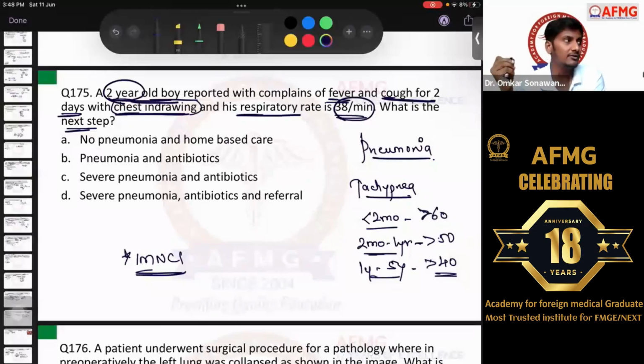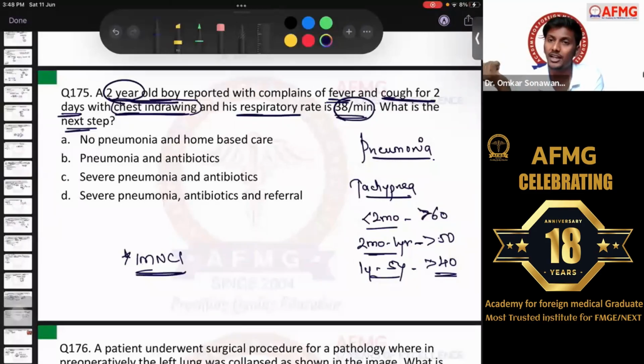Severe pneumonia or very severe disease would be said if the child is having other features also, right? The general danger signs: if the child is unconscious, vomiting continuously, lethargic, having seizures or convulsions, or avoiding feed, not taking feed. These are the general danger signs. If they are present, then definitely I can diagnose the child as severe pneumonia or very severe disease,